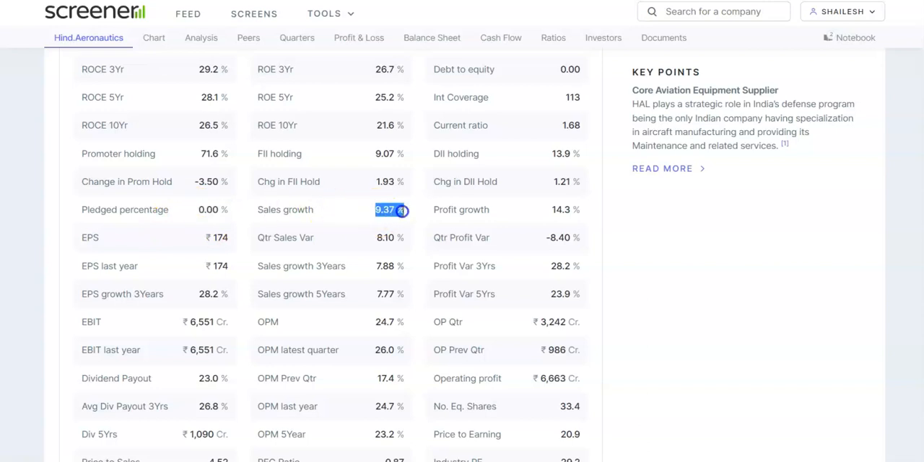If we look into the sales growth, it is 9.37 and the profit growth is 14.3. This specifies the profit growth CAGR and this specifies the sales growth CAGR. CAGR specifies how much time it will take for your investment to double. You just have to divide 72 by that, and you will get the result in number of years. If we look into the EPS, it is 174, which specifies that each stock of HAL is creating 174 rupees for you in a year.